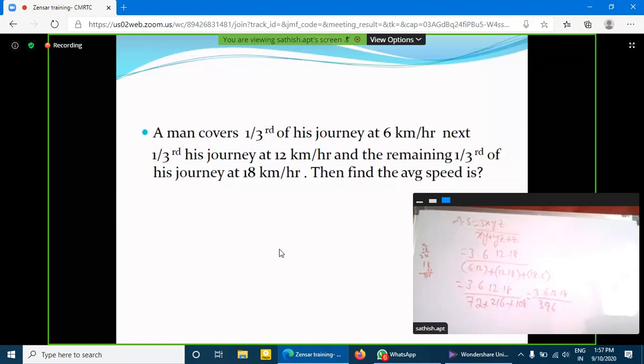396. Clear? So here 3 ones, 3 threes, 3 twos. Okay. 6 ones, 6 twos.